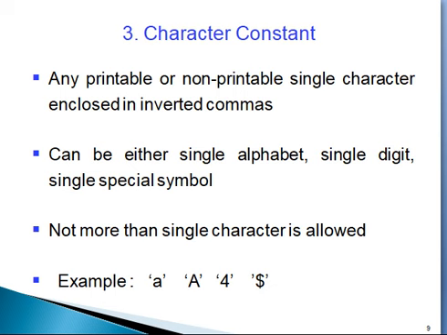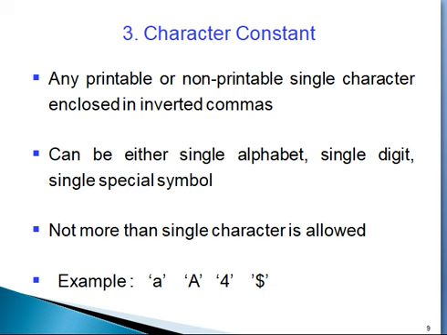Examples here: A, quoted in single quotes. In between single quotes, A is written. This is a character constant. In single quotes, capital A is written. It is one more character constant.